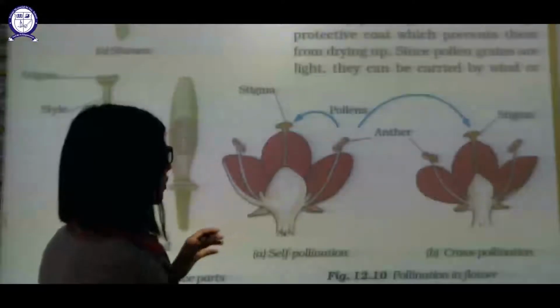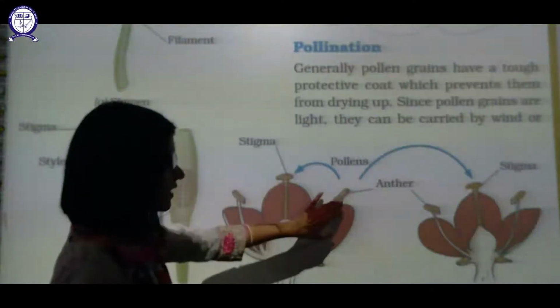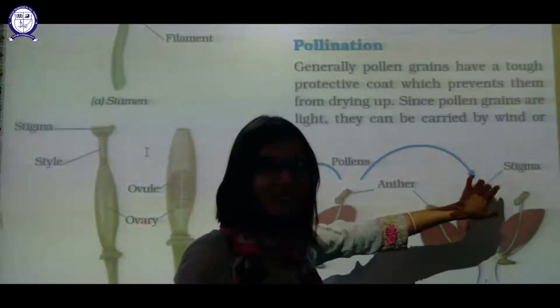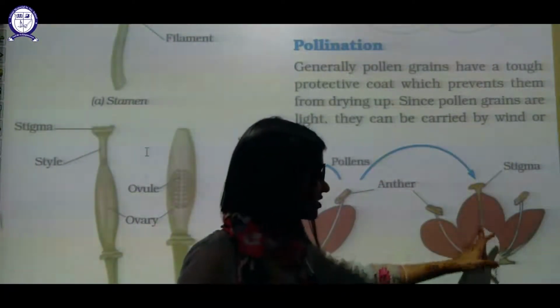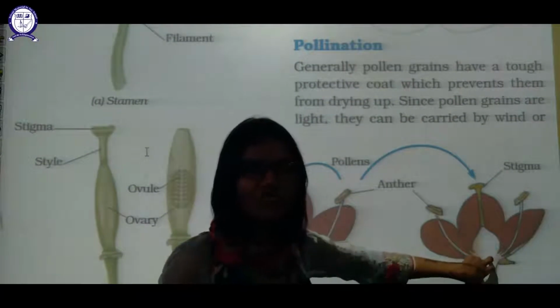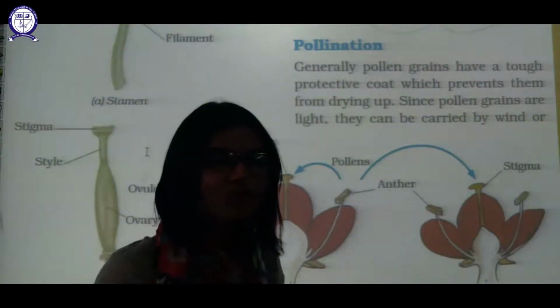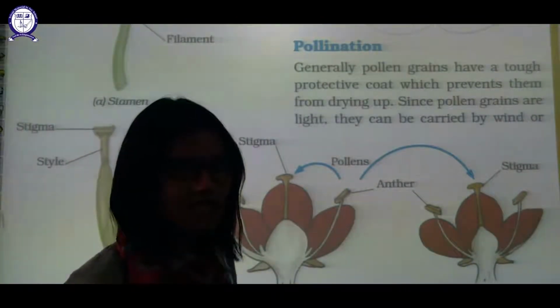Okay, so from the anther, the pollen grains will fall to the stigma. It will attach to the stigma and form a pipe-like structure which will reach to the ovules, and here in the ovary this pollen grain and this ovule fuse together to form a zygote.